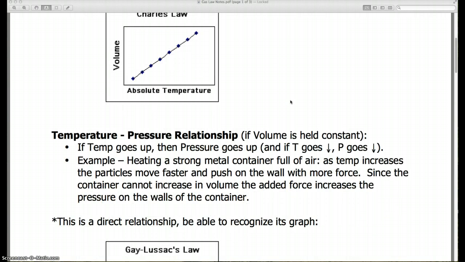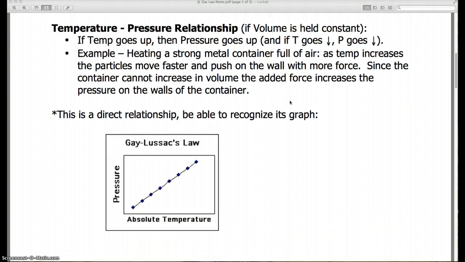So the next relationship is the temperature-pressure relationship. Again, the third variable, being volume this time, is held constant. If temperature goes up, pressure goes up. If temperature goes down, pressure goes down.